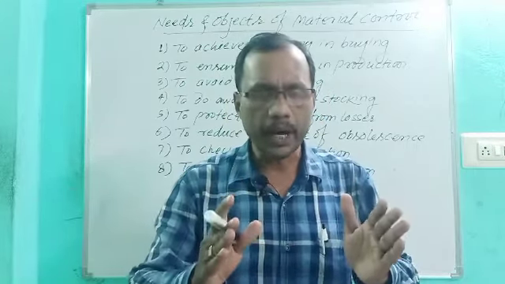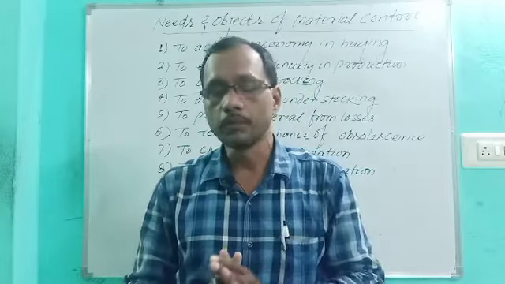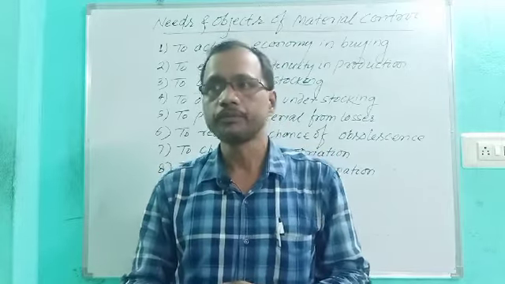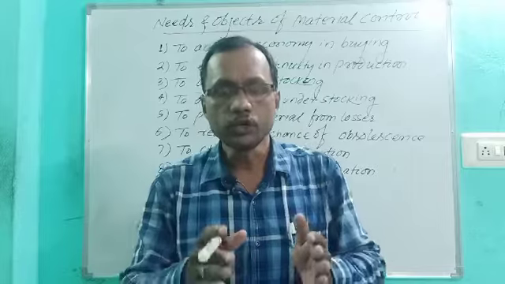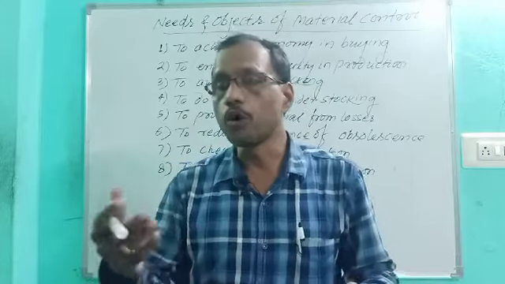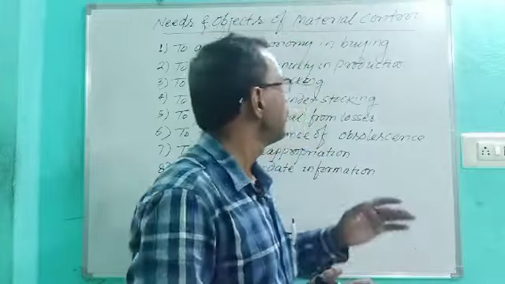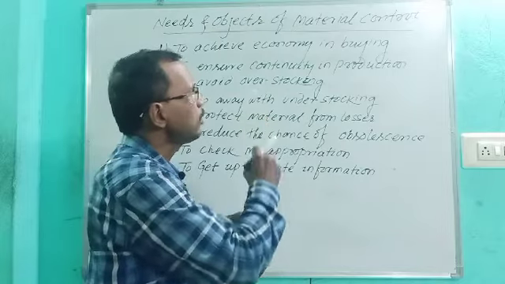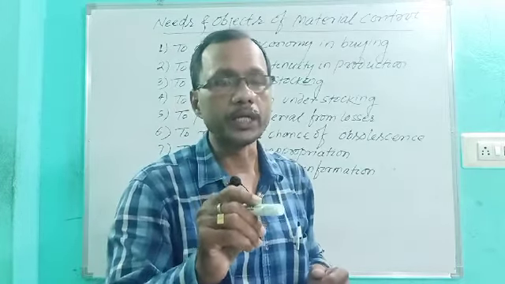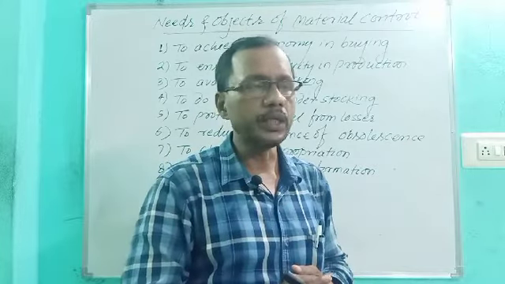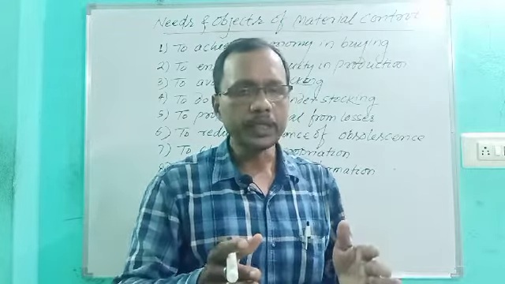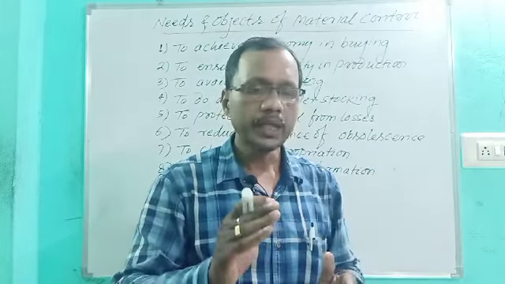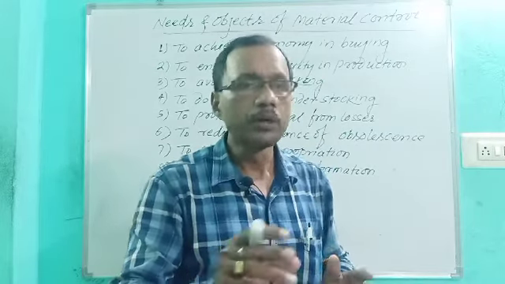And it should be done by a specialized expert purchase person who can take action at the time of need, deciding how much quantity of material should be purchased at a time as per the necessity, so that no overstocking and no understocking will be maintained. If you maintain economy in buying, the best method is EOQ, economic order quantity. By applying the EOQ formula, you can find out how much quantity of material to be purchased at a time, and this can be done by an expert person who is in charge of purchase.